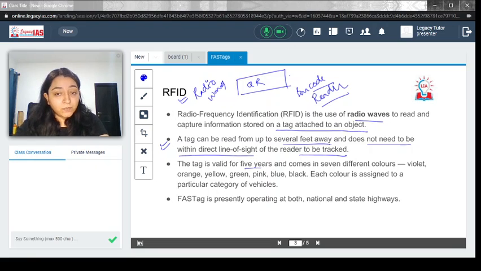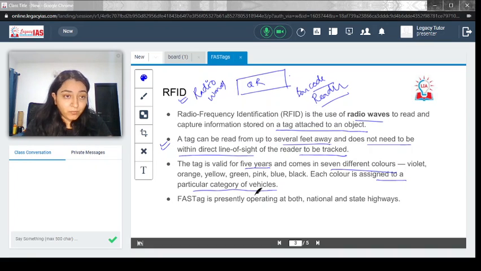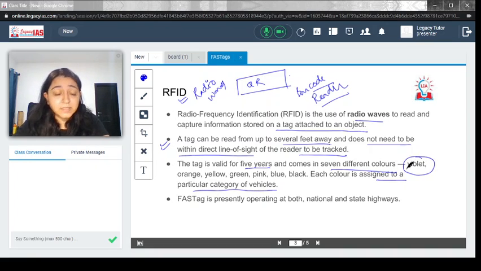The tag is valid for 5 years and comes in 7 different colors: violet, orange, yellow, green, pink, blue, black. Each color is assigned to a particular category of vehicles. For example, for personal cars, it is violet. This is how the color combination is used for defining the various tags. And apart from that, what is the validity? The validity is 5 years.